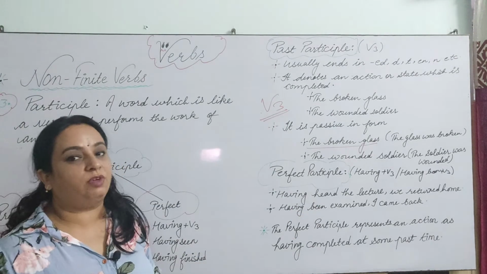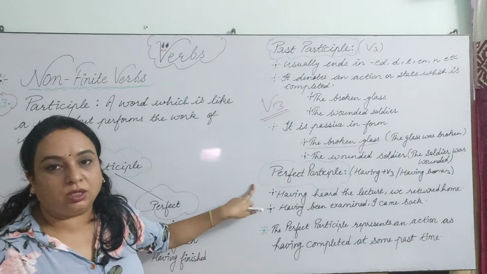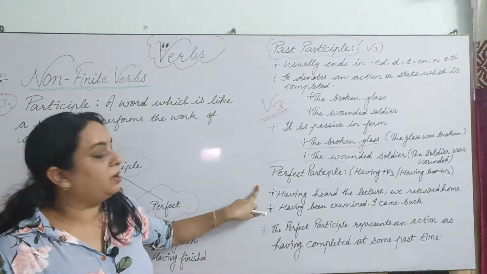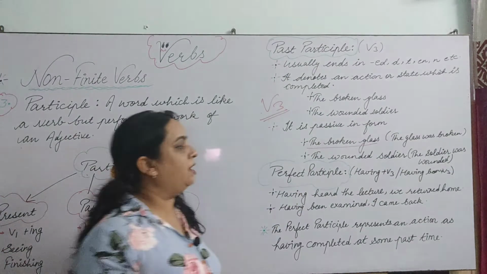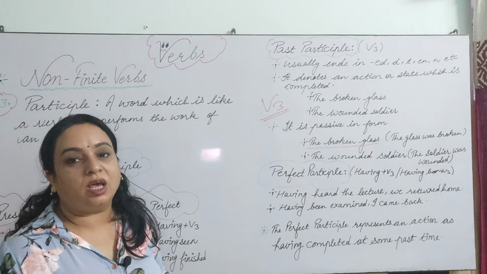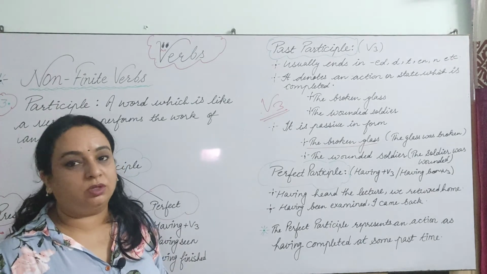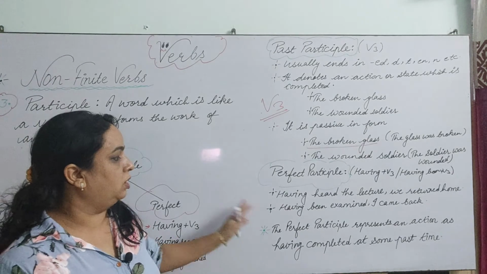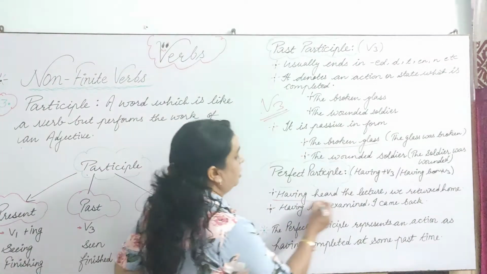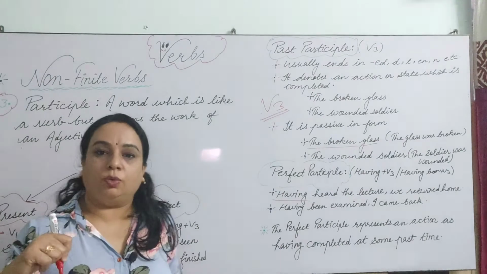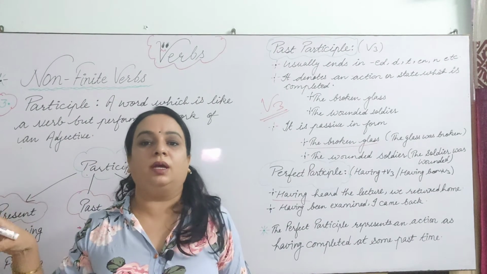Now the next very important point of participles is the third kind, that is the perfect participle. Perfect participle is having plus verb third, or having been plus verb third. Let's see how it is used in a sentence. Having heard the lecture, we returned home.